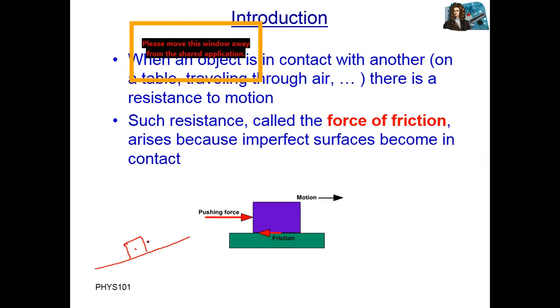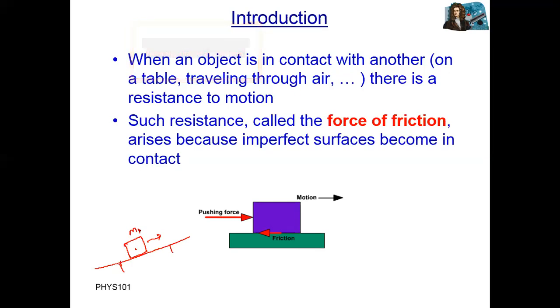So when this body is moving, these two bodies are in contact. So this downward body will show opposition to the motion of body number one, mass number one. That opposition force is called what? Resistance of the body.